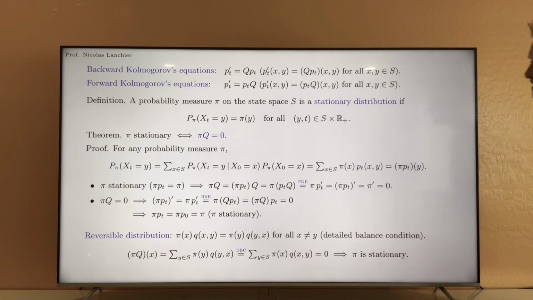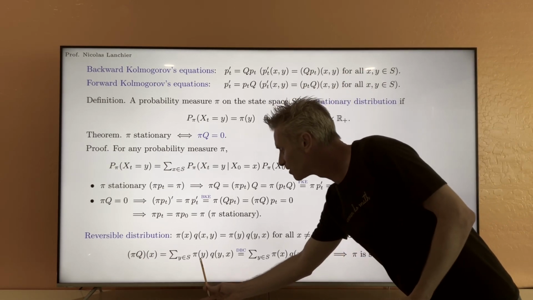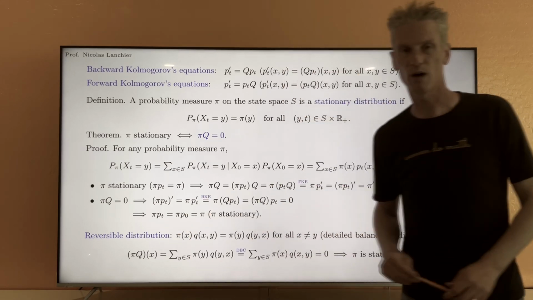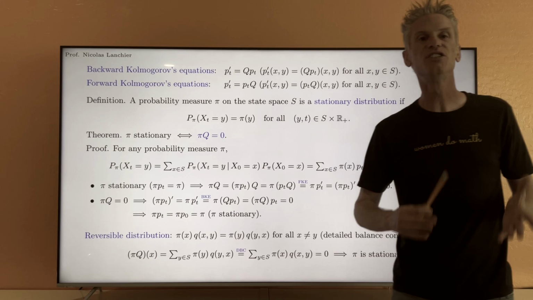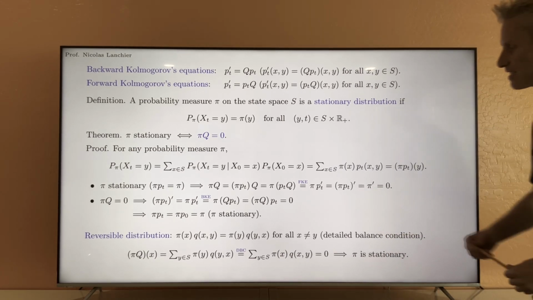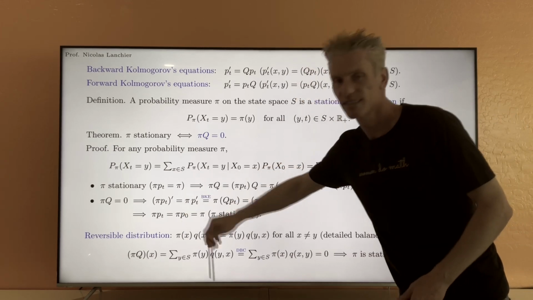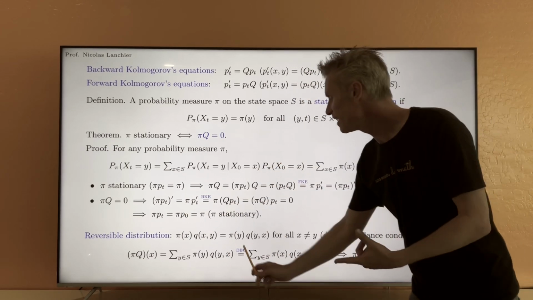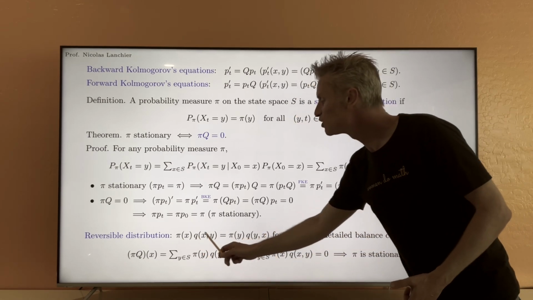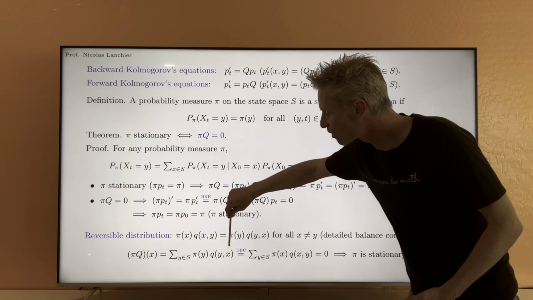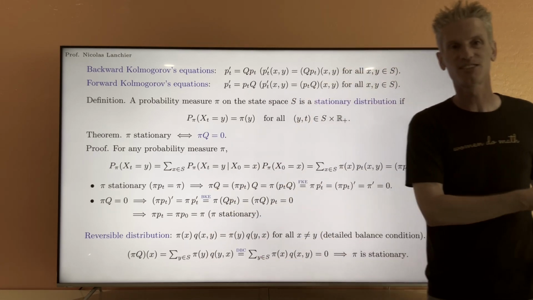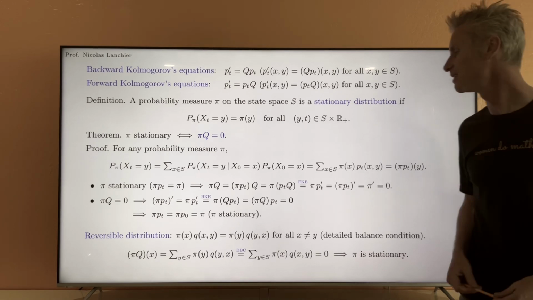Now you see that in this sum, I have a term here that depends on y and another term here that depends on y, and the sum is over y. So computing this sum in general is difficult, except that because pi is reversible, and so those equations are true, I can replace pi_y q_yx by pi_x q_xy, and make the term inside the sum more dependent on x and less dependent on y, which should make things easier.